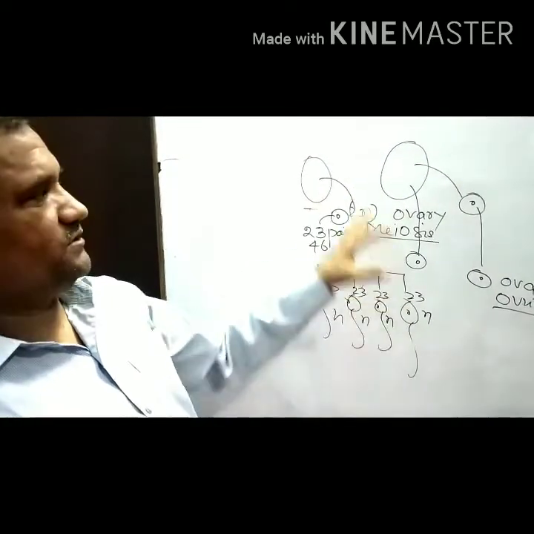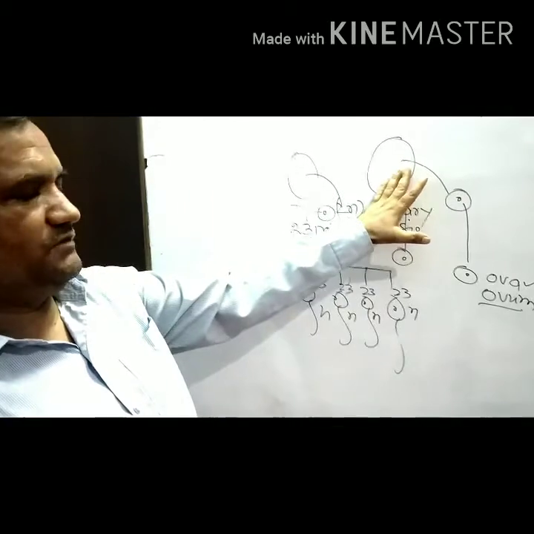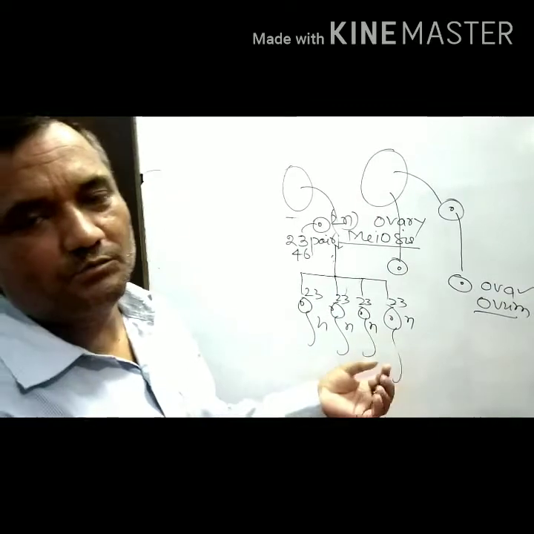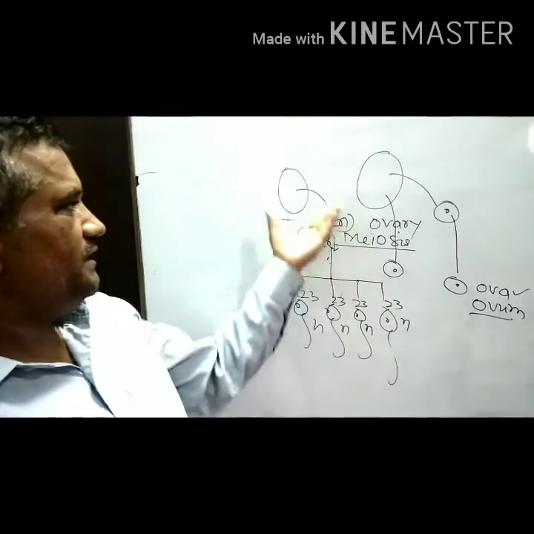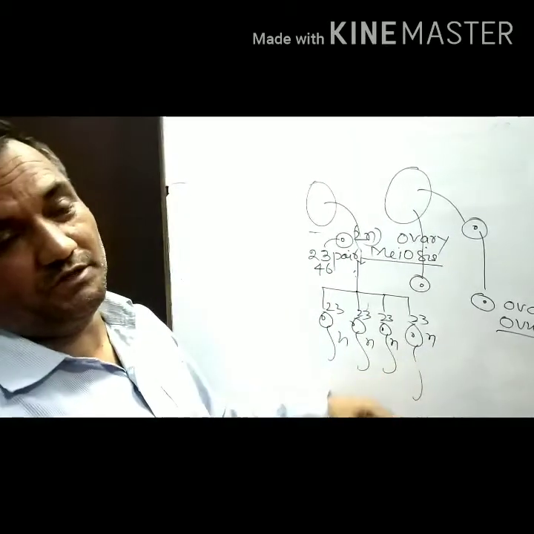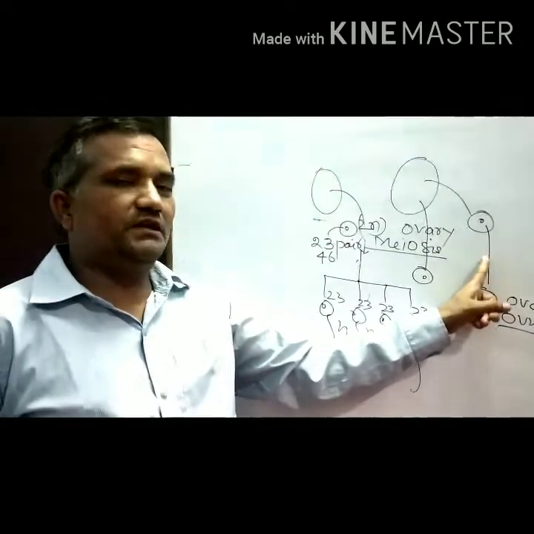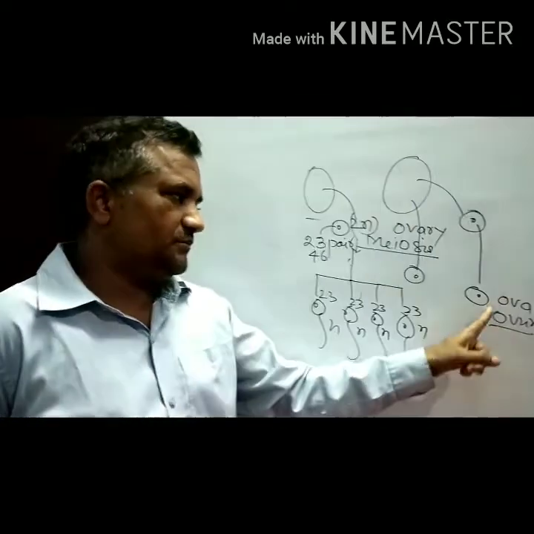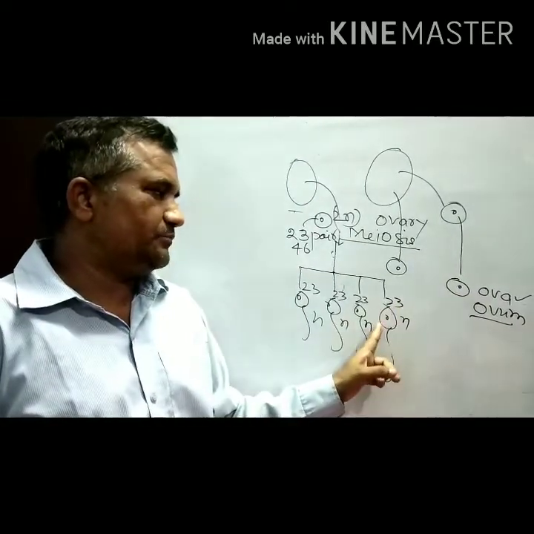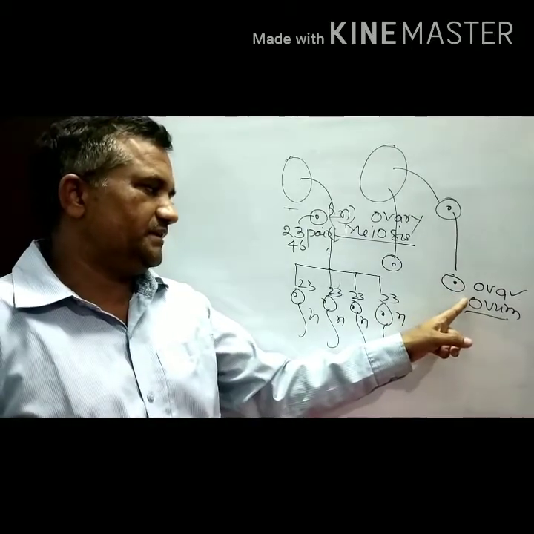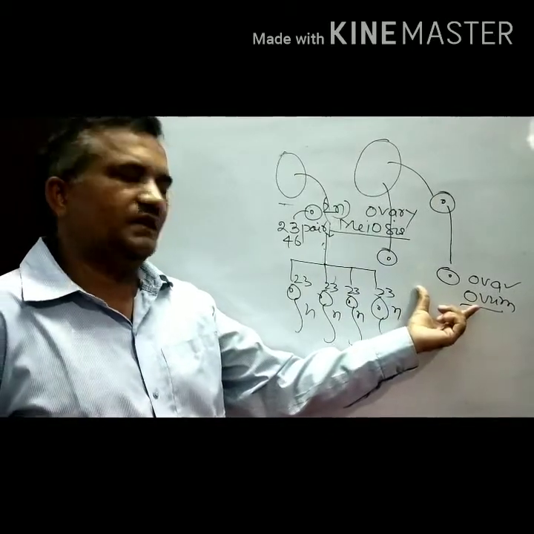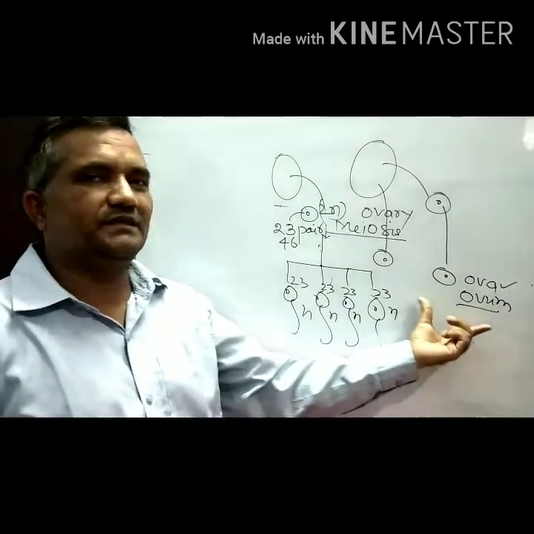Now, one thing which you have to understand. In sexual reproduction, the male individual and female individual, here we have taken the example of the human being, produce the male and female gametes by the process of meiosis. In the testis, meiosis takes place and produces gametes with half the set of chromosomes, that is, haploid gametes. Similarly, in the ovary, one cell undergoes meiosis and produces the female gamete, known as ova. So ova and sperm are both gametes. This is the female gamete, this is the male gamete. The male gamete is motile and the female gamete is non-motile. The male gamete is small and the female gamete is large.